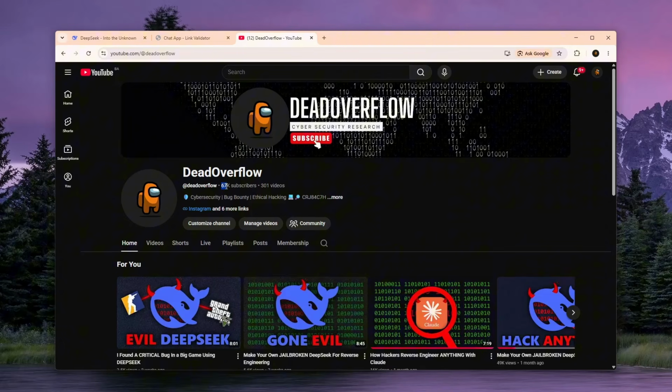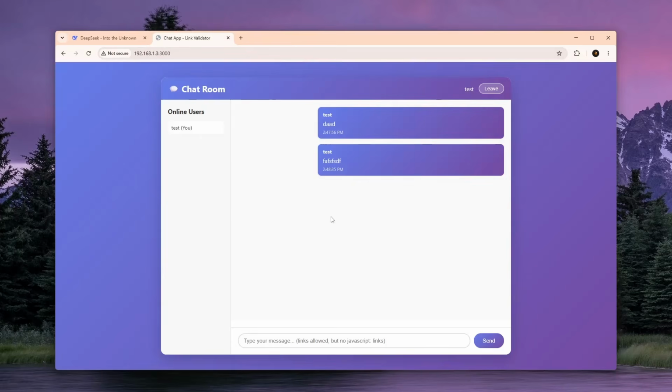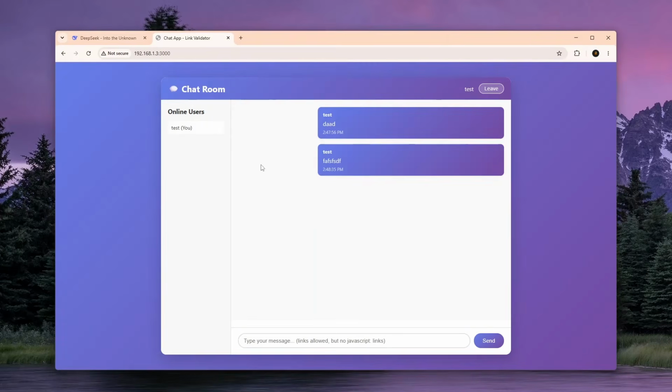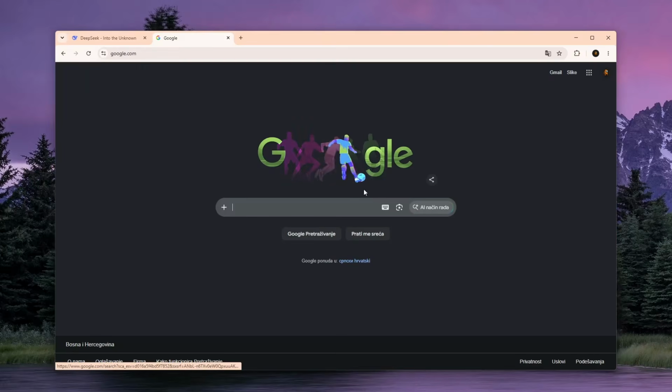So as I said, they gave me the source code, which is very important in this whole thing because this is also an imitation of it, and it was built with Node.js. So messaging is really nice, but this also allowed, as you can see, HTTP links to be sent. So an HTTPS google.com would be allowed, and it's also clickable, as you can see, takes you to Google.